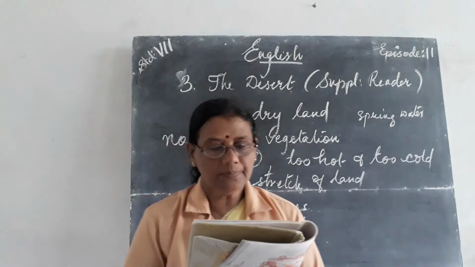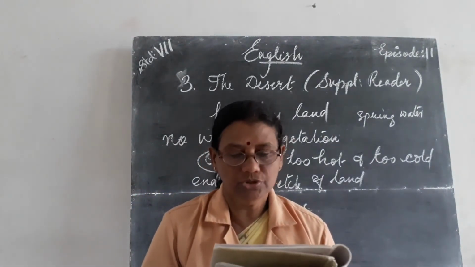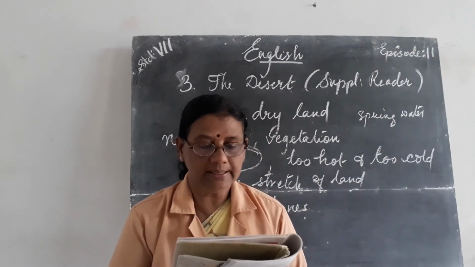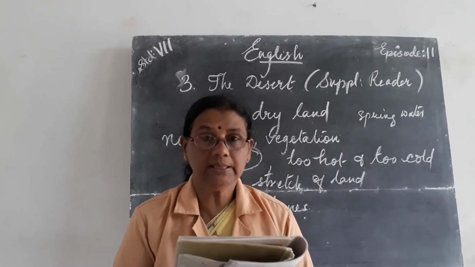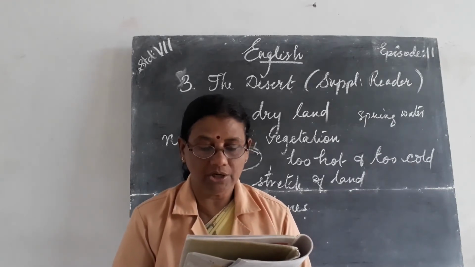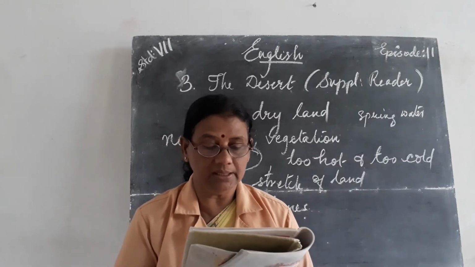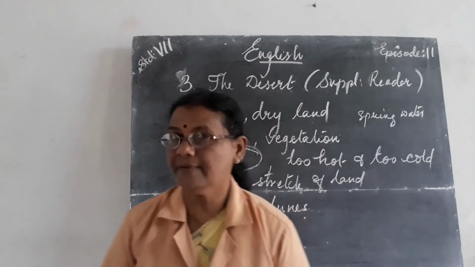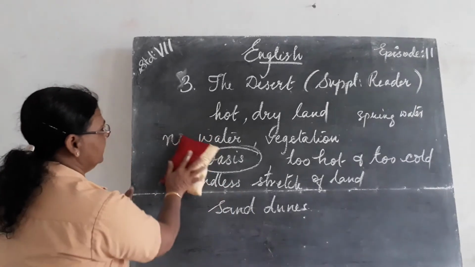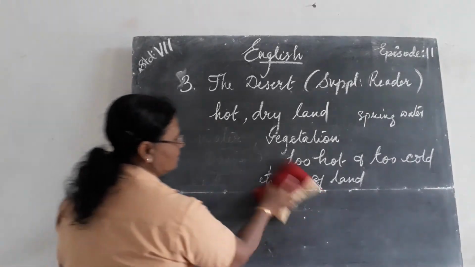Now next, desert plants and animals learn to require much less water than most plants and animals. The camel is a typical desert animal. Smaller desert animals have unusual means of satisfying their need for water. So already we have said, in the place what is there? Oases are there, isn't it? Oases are there because of the oasis.